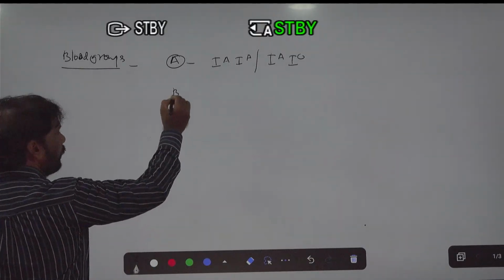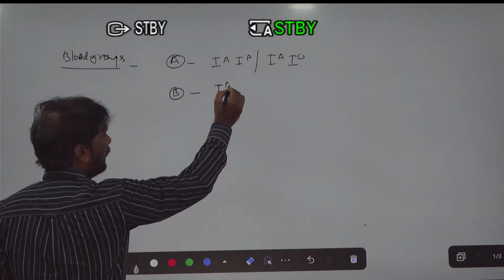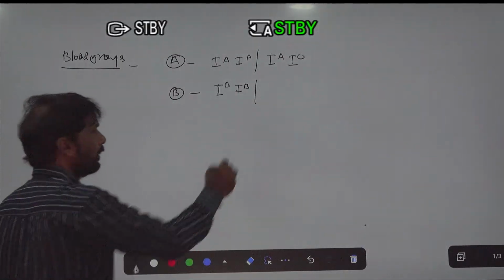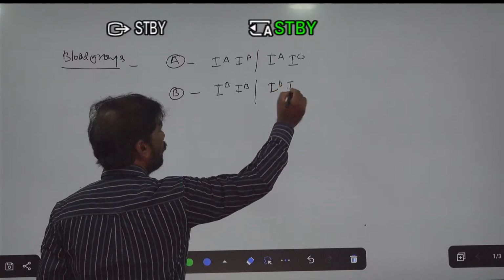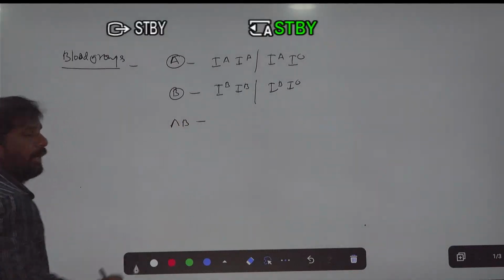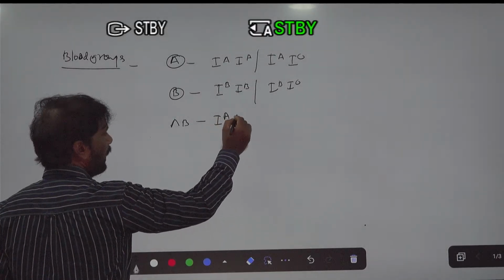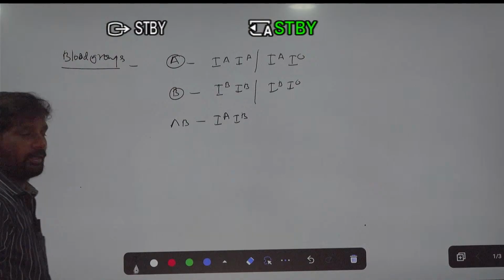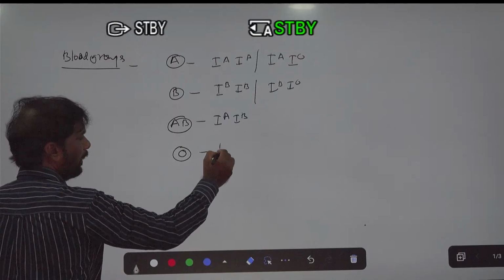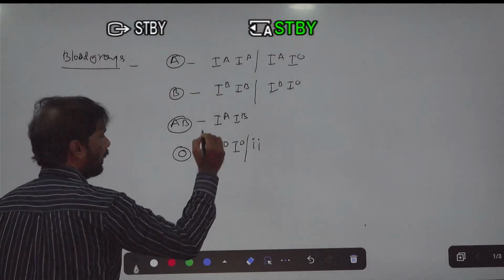And the B blood group is expressed with the antigen IB, or it is expressed by IB and IO. The AB blood group is expressed with the isoagglutinogens IA and IB. The O blood group is expressed with IO and IO, or you can say small i and small i.